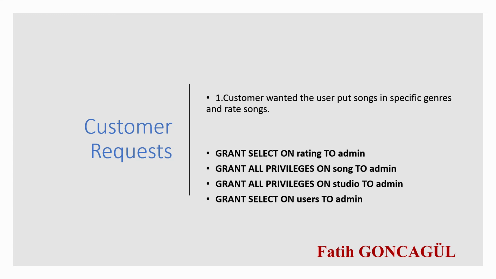The customer wanted the user to put songs in specific genres and rate songs. So we first created the user and admin tables, and then we made the necessary relationships between the tables. We granted admin the necessary permissions. Here are all of the admin's permissions.